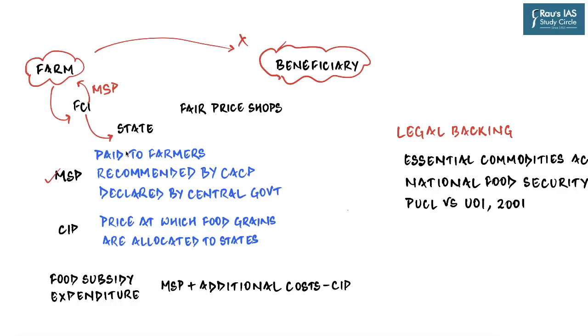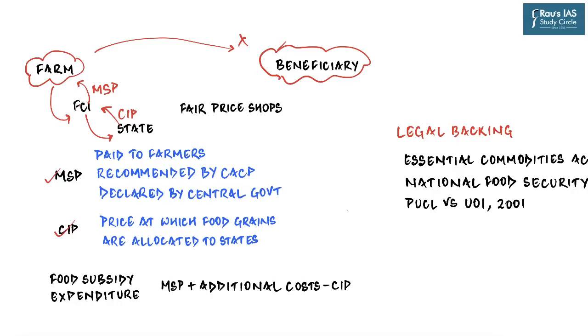So in the second stage, the food grains are allocated to the states depending upon the number of beneficiaries that they have in their respective states. Now the question is, does FCI charge any money from the state governments? And so the answer is yes. Food Corporation of India is not going to give away lakhs and lakhs of tons of these food grains for free to state governments. And it charges some amount in return from state governments, which is what is known as CIP or Central Issue Price, the price at which the food grains are allocated to the states.